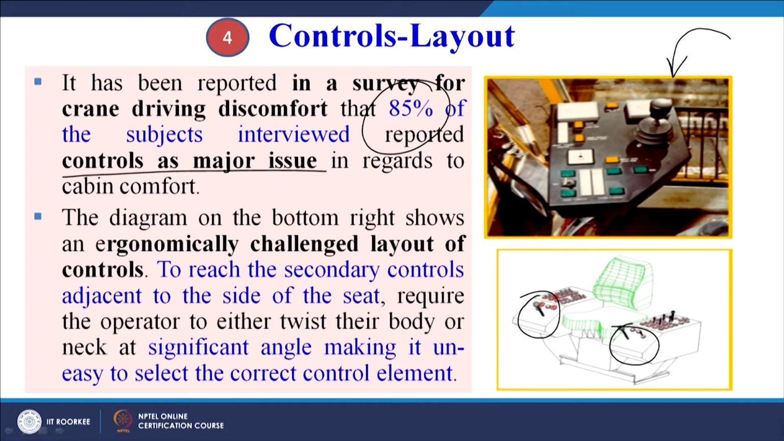The cabin operators have reported that the controls are not proper. The diagram on the bottom right shows an ergonomically challenged layout of controls. Reaching the secondary controls adjacent to the side of the seat, which I have already highlighted, requires the operator to twist their body or neck at a significant angle, making it uneasy to select the correct control element. So these two are difficult to control by a person who is sitting here. These controls may be designed in such a way that the operator is able to perform the task in a much more comfortable manner.